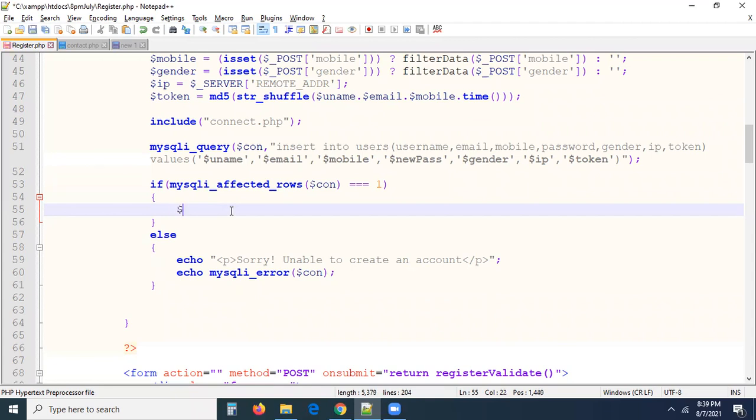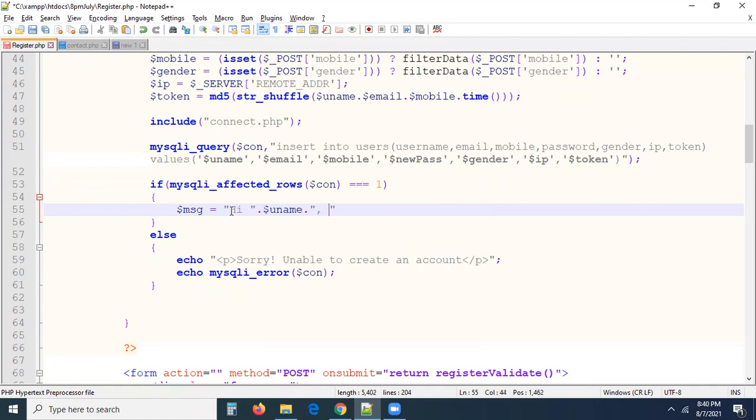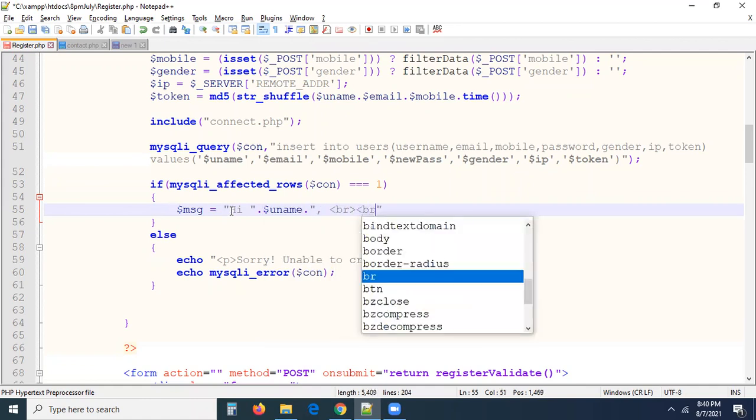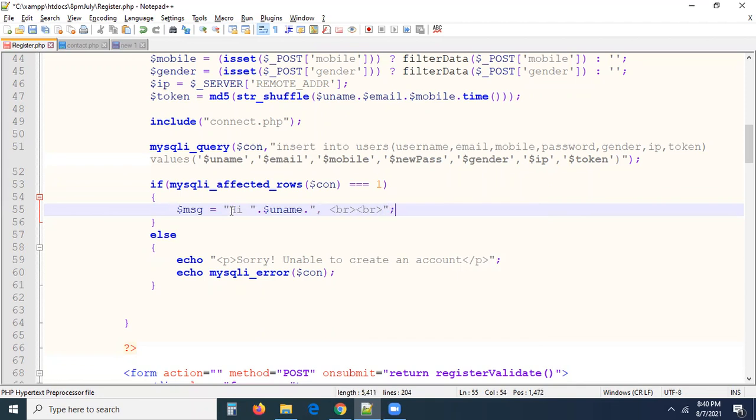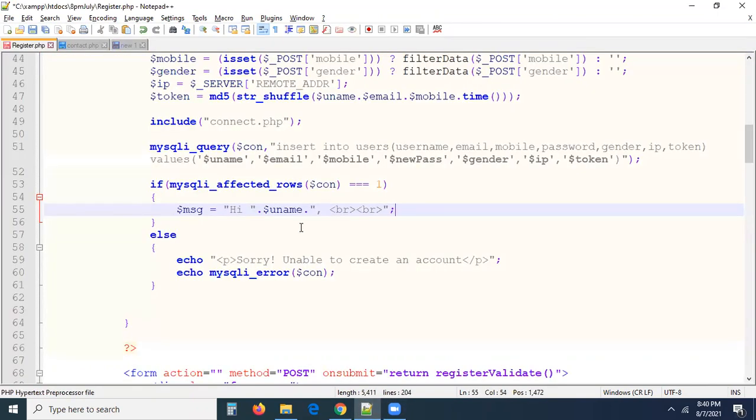So let me prepare a message body. I'm taking a variable MSG. This is the information we have to send. Hi, dot $uname, then a break tag. Can you imagine what I am doing here? Generally, I have to send an email to the registered user. How do I send it? Hi, whose name? Ram. If it is Ram, dynamically you have to bring the name. Whose record was created, to that person we have to send an email, right? That's why I'm taking hi, uname of the user. Hi Rama, hi somebody, break tag.